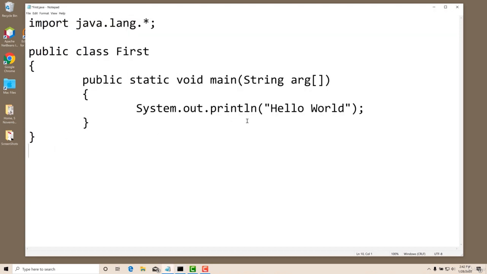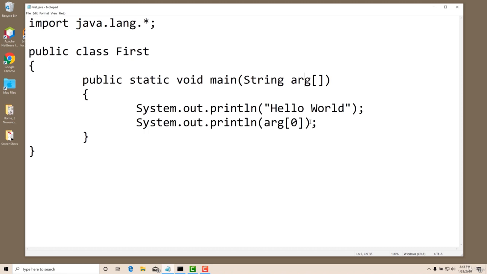Now, lastly, I will show you one more thing. What are these arguments? Let us do one more thing. After displaying this hello world, I will also display System.out.println and I will say args of 0. What are these command line arguments? We'll be learning them in a separate video. There is a topic available for this one. Here I'm just giving a demonstration to make you see what is the meaning of command line arguments.